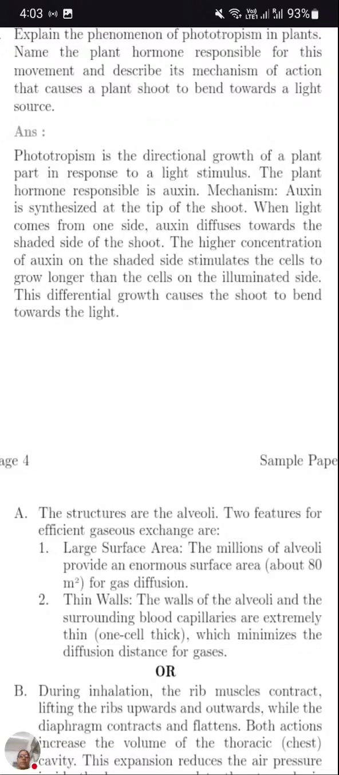When light comes from one side, auxin diffuses towards the shaded side of the shoot. So when the light comes from one direction, auxin will get deposited on the shaded side, the back side. A higher concentration of auxin on the shaded side stimulates the cells to grow longer. So as more and more auxin is released on the shaded side, the cells grow longer than on the illuminated side. So this directional growth causes the shoot to bend. As more auxin is released, it will make the shoot bend.